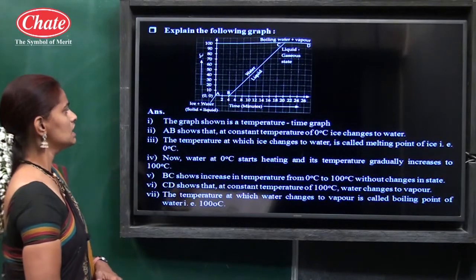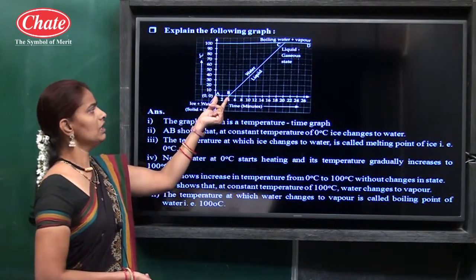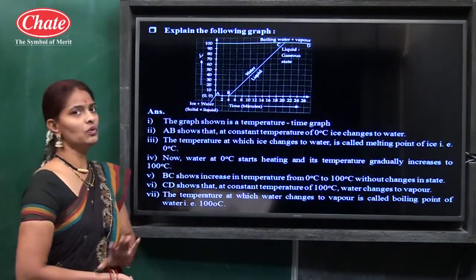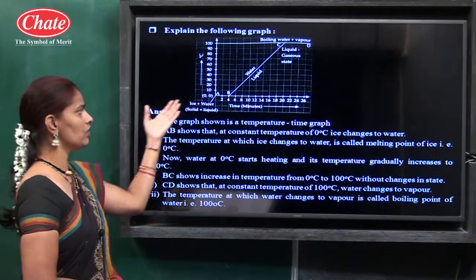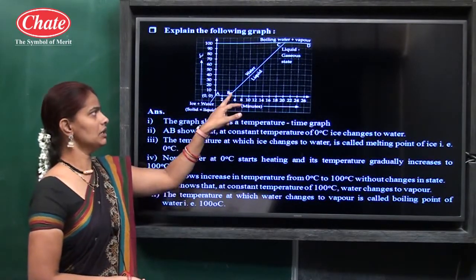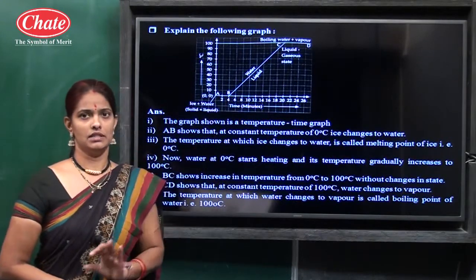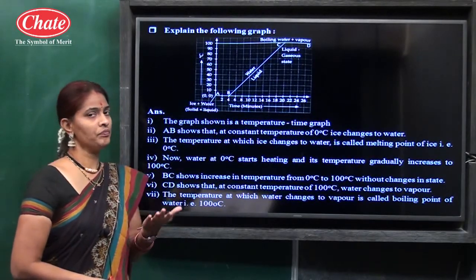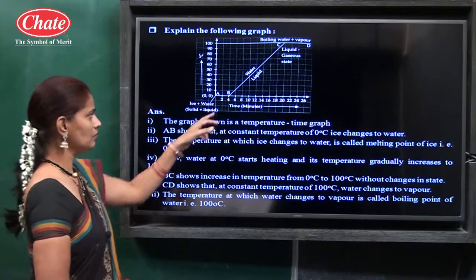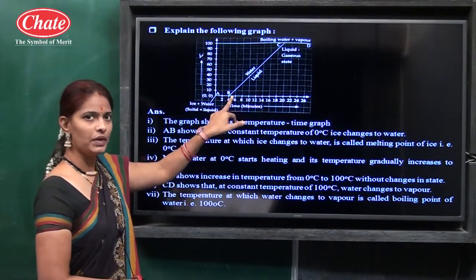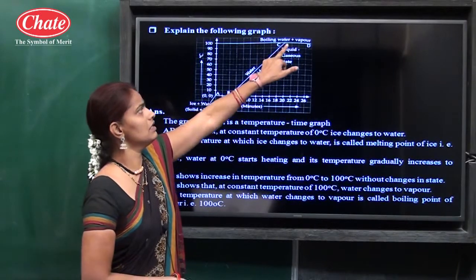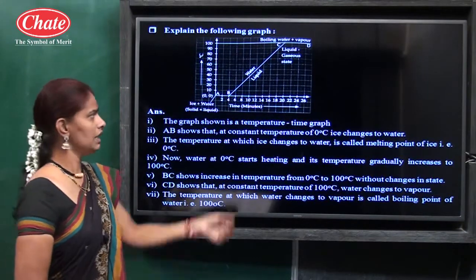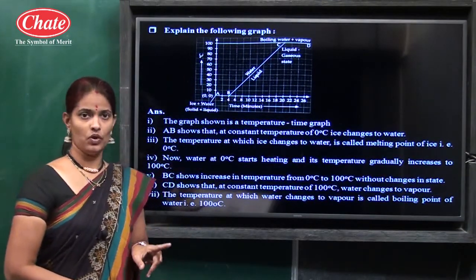Okay, so see here, AB is a constant line, and on that constant line ice converts into water. Whole ice converts into water, then the temperature begins to rise. Here the temperature remains constant till all ice melts into water, and then from point B the temperature begins to rise up to 100 degrees Celsius. See here, at 100 degrees Celsius, it has only one phase, the liquid phase, the water state.